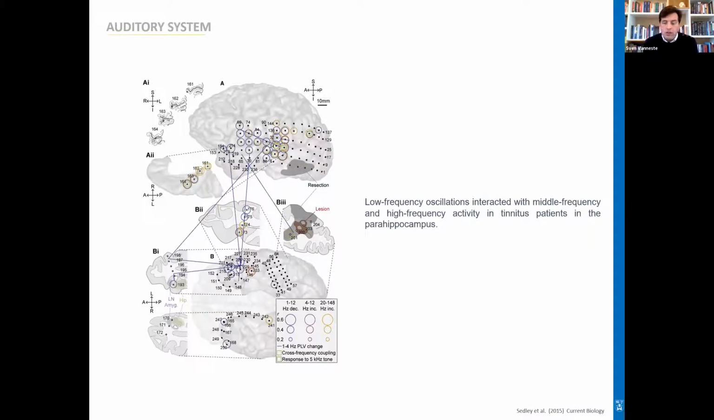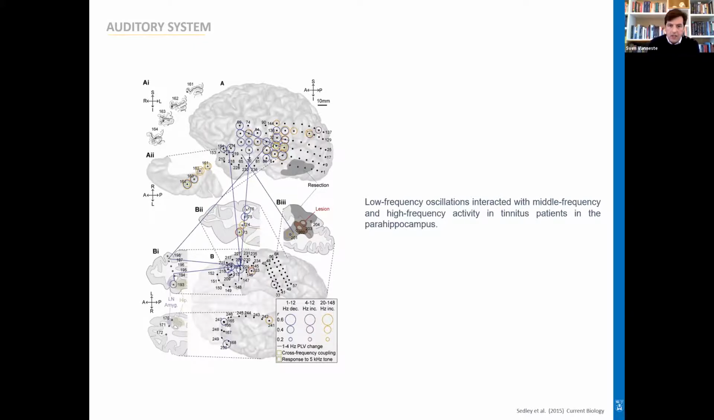The final confirmation was actually brought by Sidley's group in patients that had epilepsy and were implanted with an electrode that was also overlapping the parahippocampus. When he did intracranial recordings, he indeed saw changes in the parahippocampus, in the lower frequencies, so the theta-delta frequency band, that interacted with the middle frequencies, which is the alpha frequency band, that goes together with high frequency activity in the gamma band in tinnitus patients. So this is actually confirmation that the parahippocampus might play an important role.